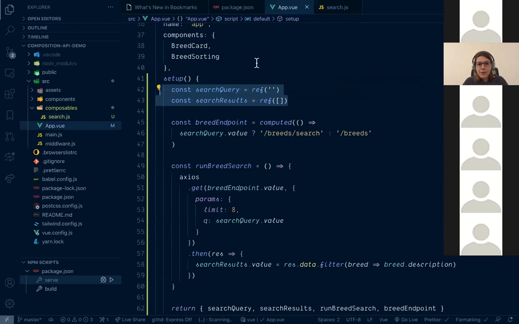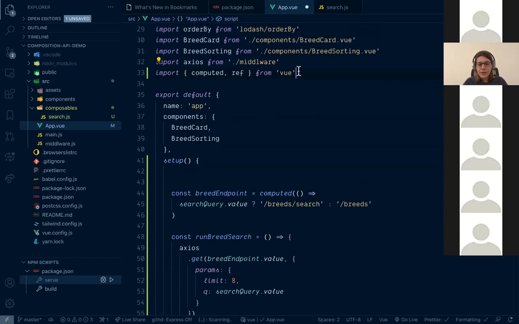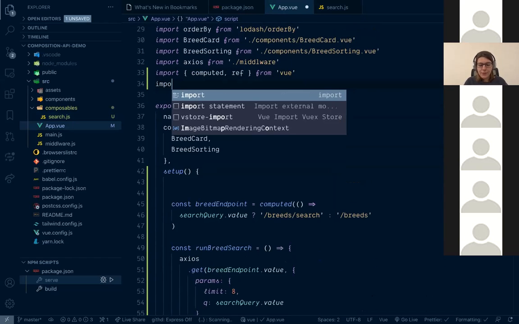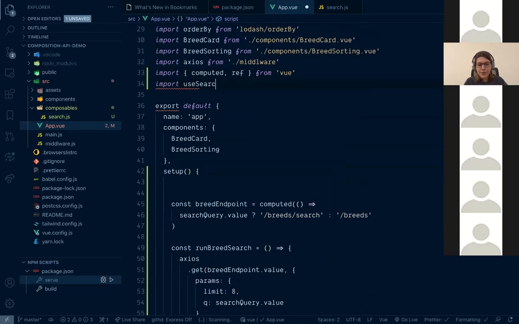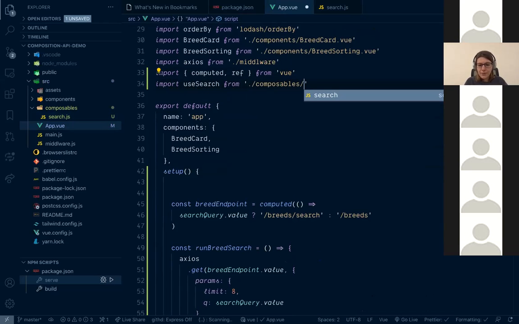Okay, let's go to AppVue and start refactoring our code to use the composable. First of all, let's import our useSearch from composables/search.